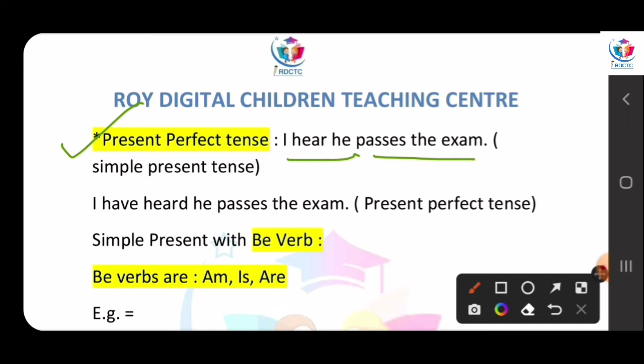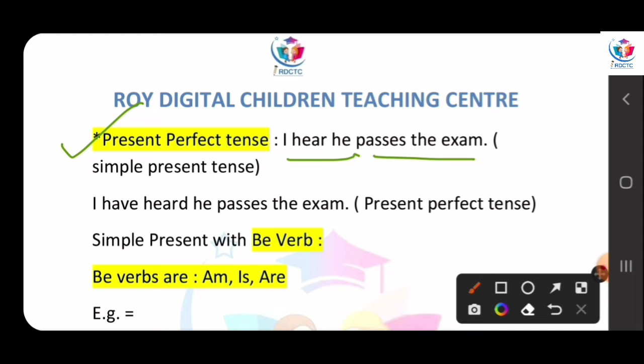Present perfect tense means the action happened in the past and we still feel the result. In those cases, we use present perfect tense. But in some cases, we use simple present instead of present perfect tense. It is very simple. We use simple present instead of present perfect tense and present continuous tense. Okay?